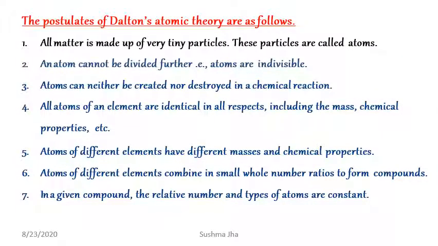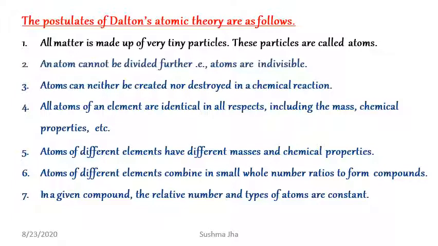Now, there are 7 postulates given by Dalton atomic theory. So first is all matter is made up of very tiny particles. These particles are called atoms. That means all the things are made up of atoms or tiny particles. Second postulate is an atom cannot be further divided.